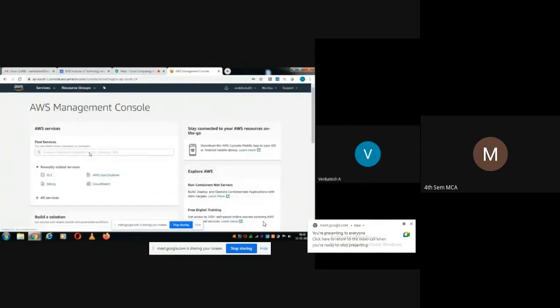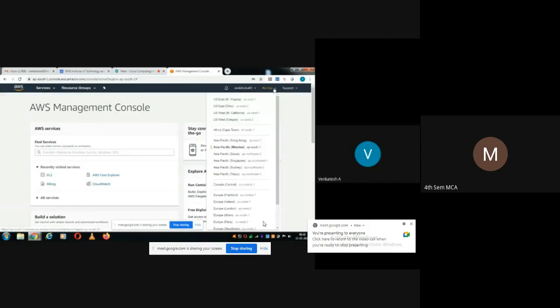And very importantly, one thing we need to do immediately after logging in, we need to select a suitable time zone and area. See here, it is coming by default Mumbai. That is okay for me. So in Asia Pacific, we have Mumbai. So that's why I have selected Mumbai.